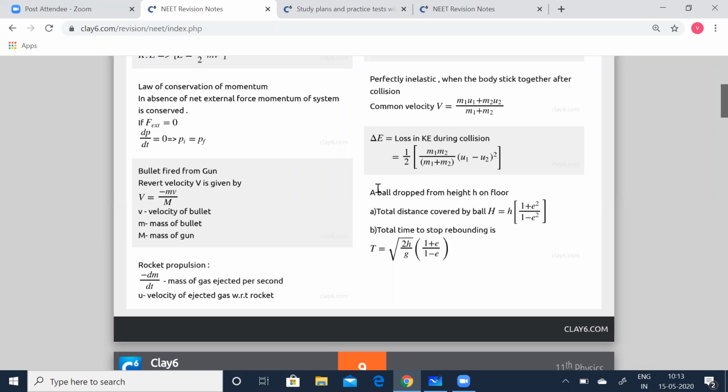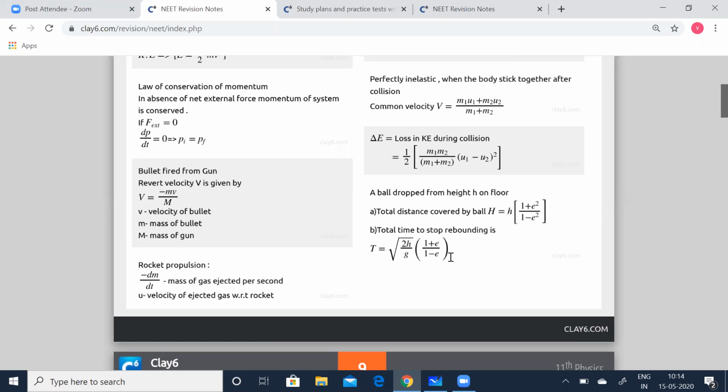Suppose a ball is dropped from height h on a floor. The total distance covered by the ball is h times (1 + e squared) by (1 minus e squared), where e is the coefficient of restitution. Total time to stop rebounding is t equal to root of 2h by g into (1 + e) by (1 minus e). Remember this.